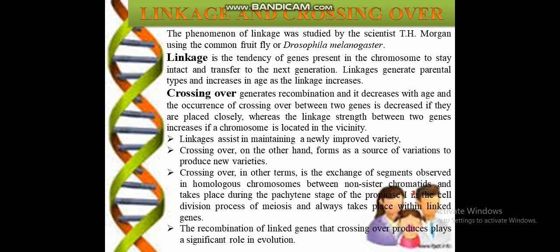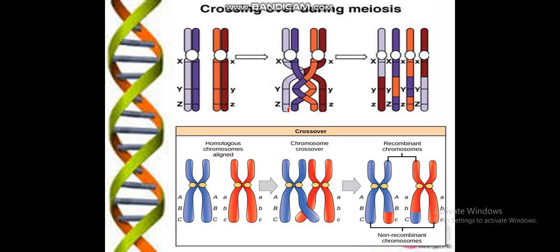Crossing over is the exchange of segments between non-sister chromatids of homologous chromosomes. It occurs during meiosis 1, in prophase 1, and the stage in which it occurs is the pachytene stage. So the recombination of linked genes by crossing over will produce a new combination, and it is very significant in evolution. So here is what linkage is and how linkage or crossing over occurs.